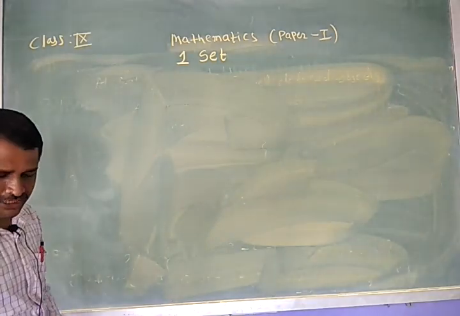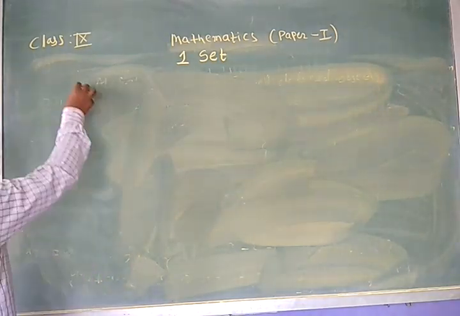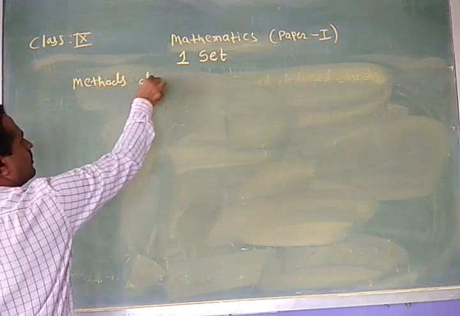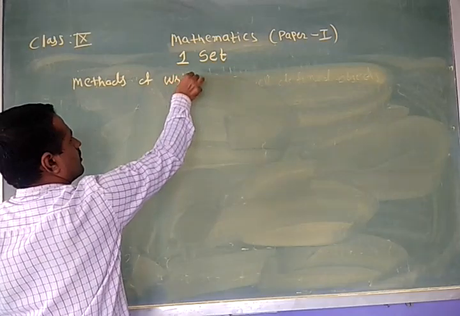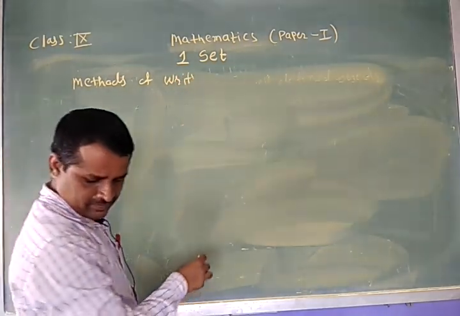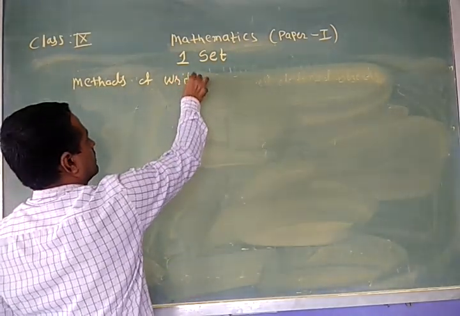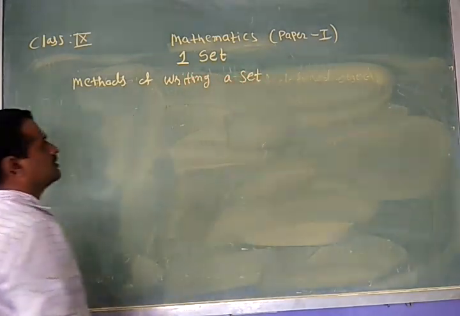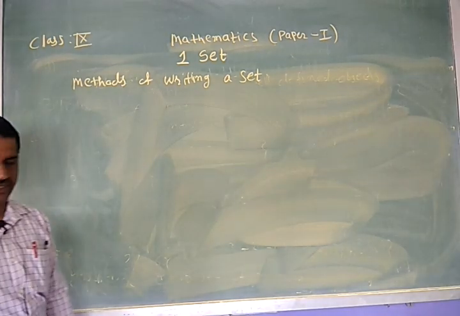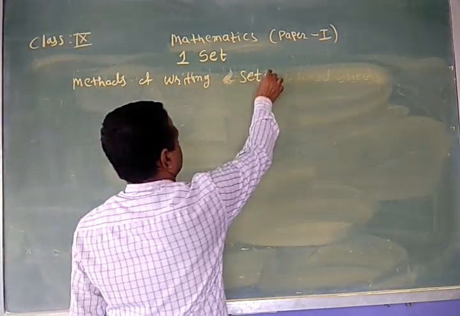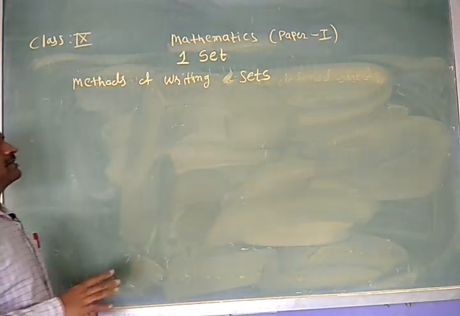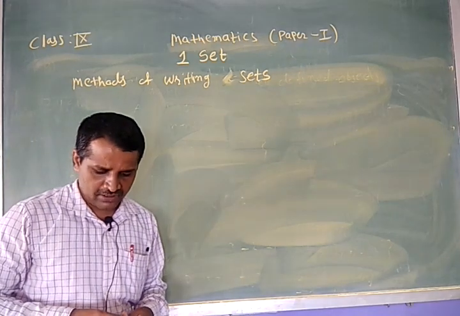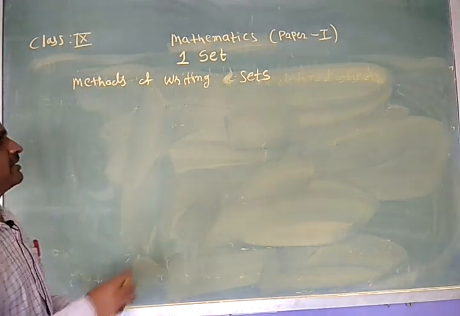Okay. Next point is the methods of writing a set. There are two methods. First is the listing method or roster method.